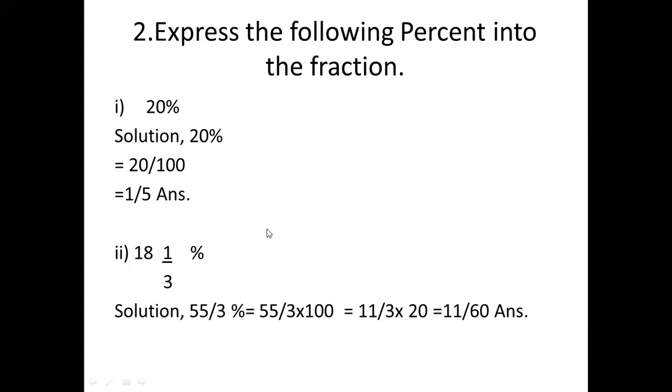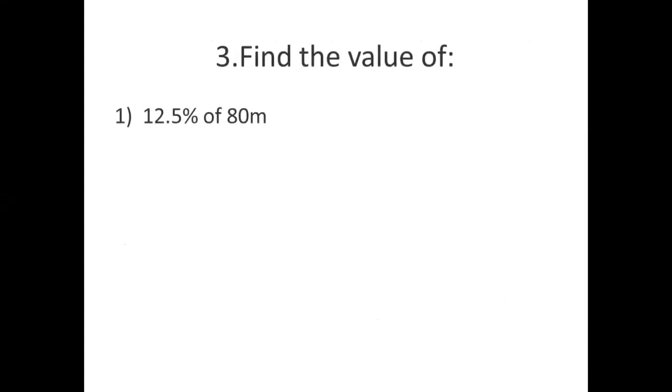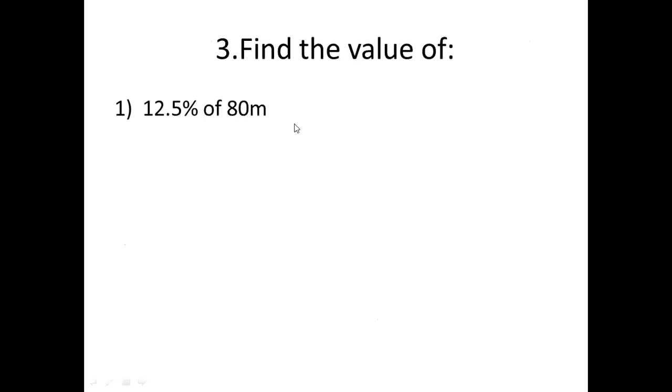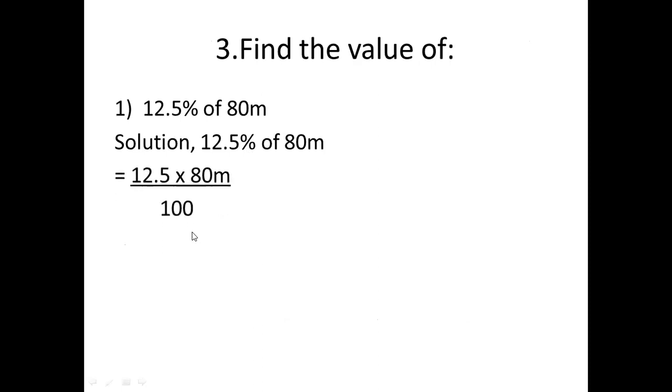Now look here. I am moving to question number 3. Question number 3 is asking to find the values of this. When you find the values of this given one, first of all cancel the percentage sign. And if you cancel percentage sign, what comes down? 100.